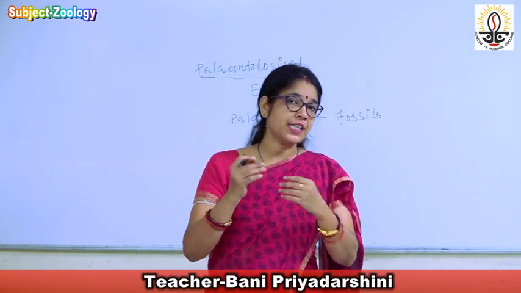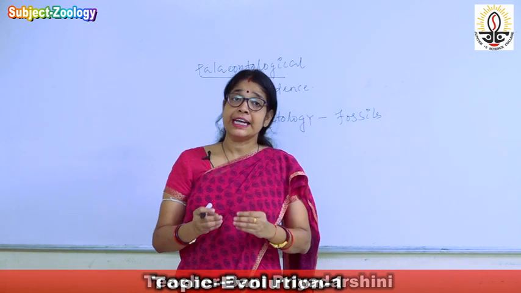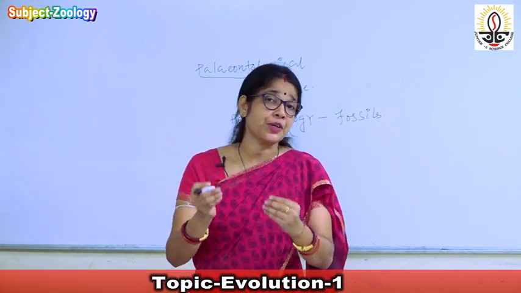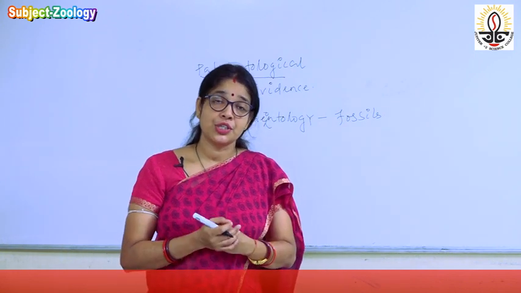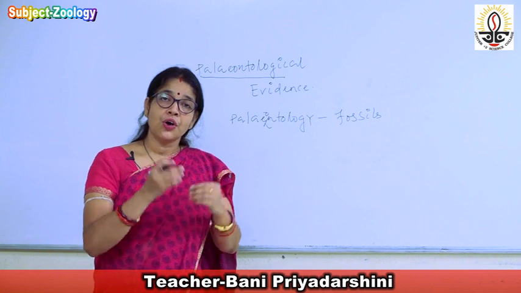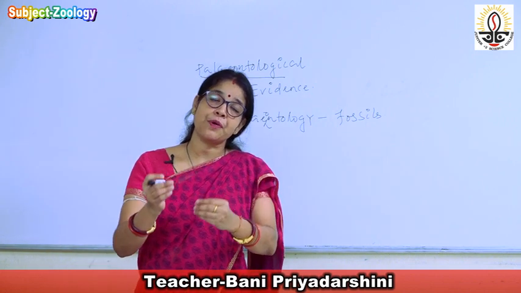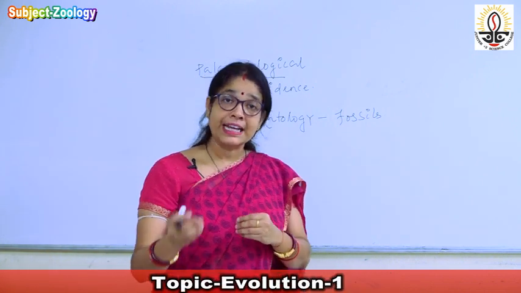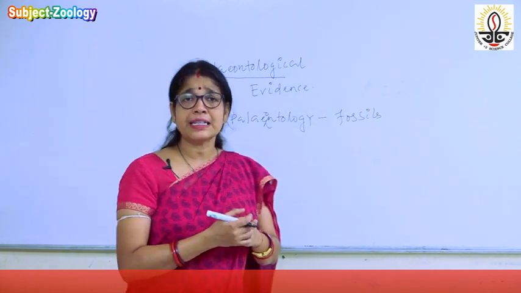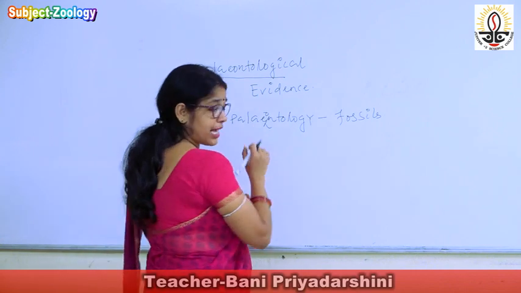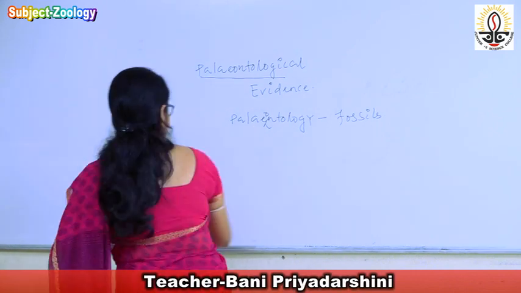The richness of fossils depends on the type of the rock, and the extent of fossil formation is dependent on the type of rock. So what are the types of rocks? Rocks are of mainly three types.